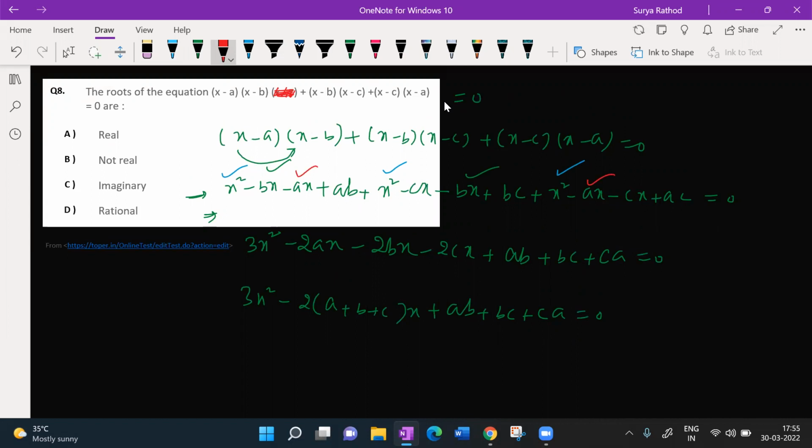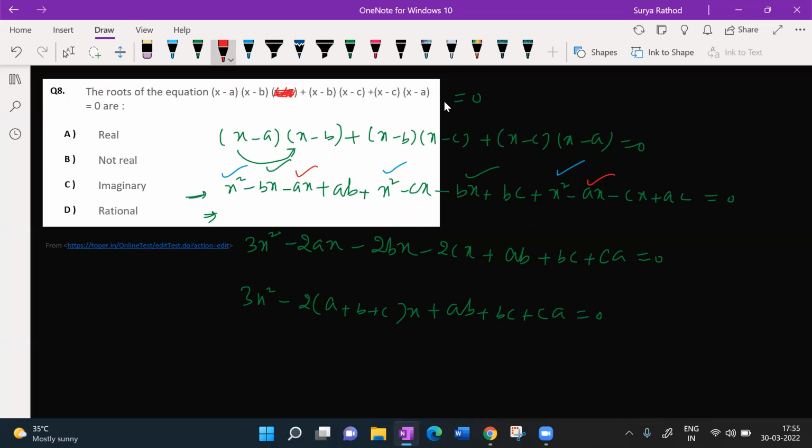That is the thing you have to get to your mind. That idea, if you are getting after that, very simple. Why? How, sir? How are you getting an idea that we have to use a discriminant concept here? How come it is possible? Look at this here. It is possible just because he has given an option.